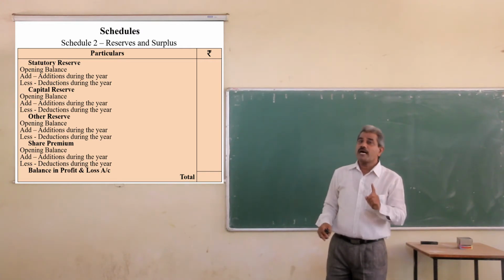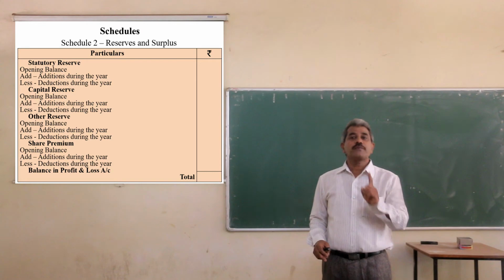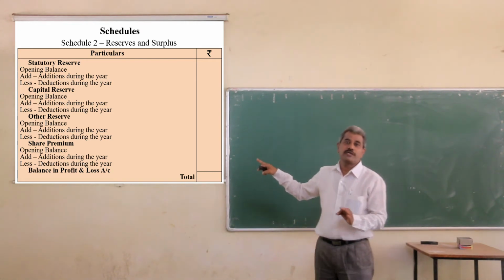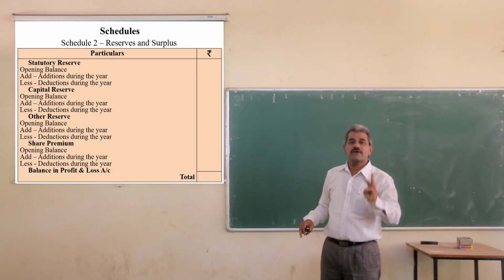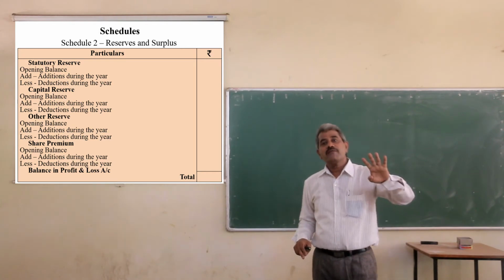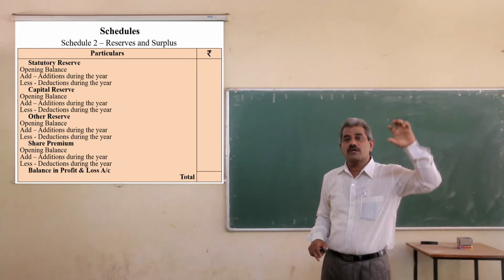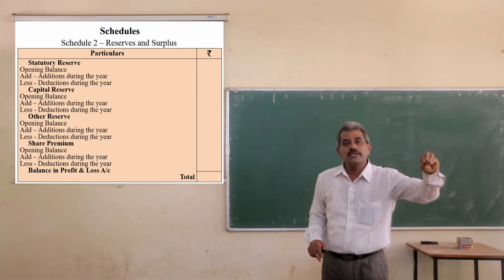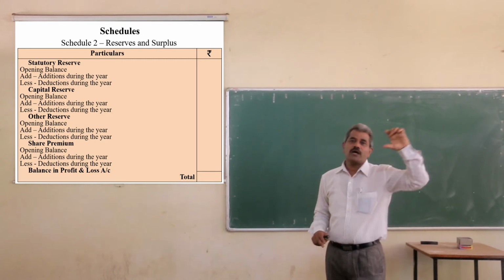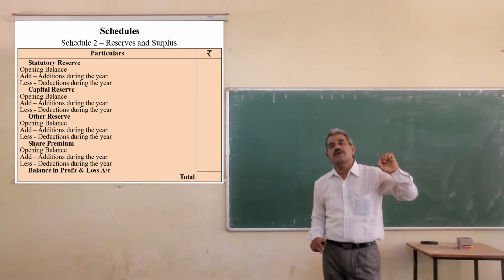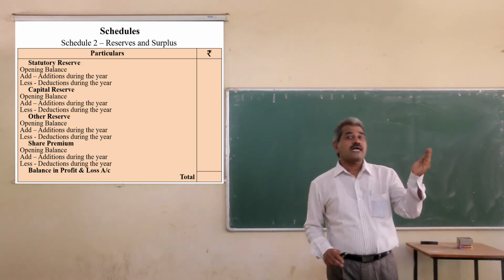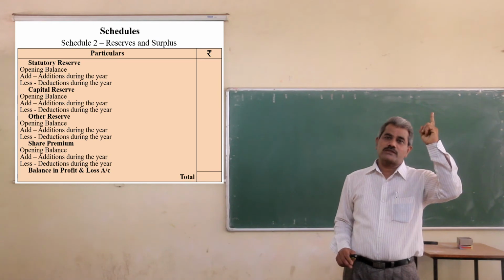I repeat, you have to present here reserves. All types of reserves you have to show here. It may be statutory reserve, capital reserve, any other revenue reserve, or share premium. And you have to show also the details. What was the opening balance? What are the additions during the year? What is the amount of utilization, that is deductions during the year? You have to show this for each and every reserve, each and every item. And finally, you have to take here the carried forward balance from profit and loss account.